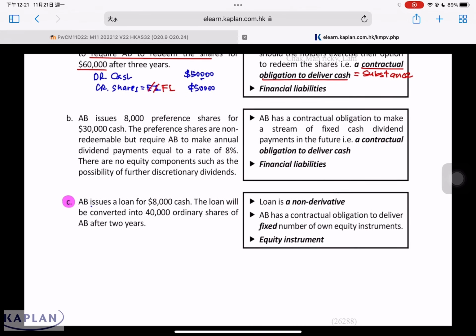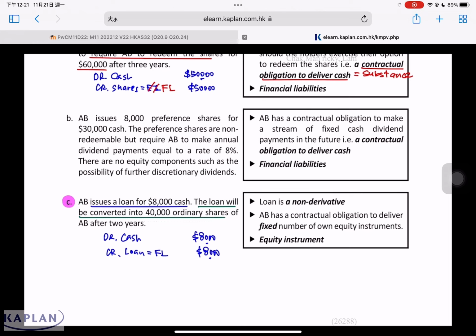Case C, AB issues a loan for $8,000 cash. If we stop here, we understand that this loan is a liability. Debit cash 8,000, credit loan 8,000. And we understand that this loan is normally considered a financial liability. However, the loan will be converted into 40,000 shares after 2 years.